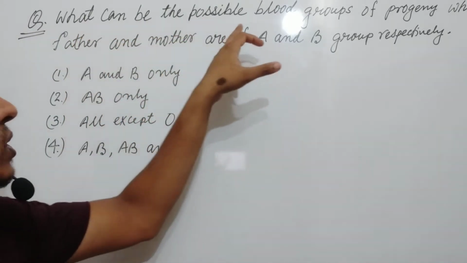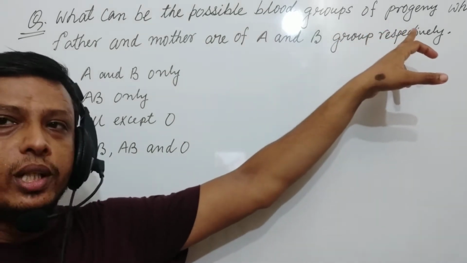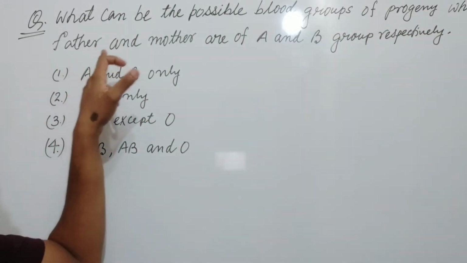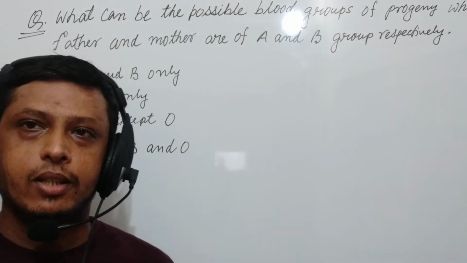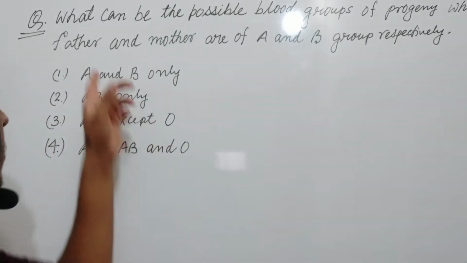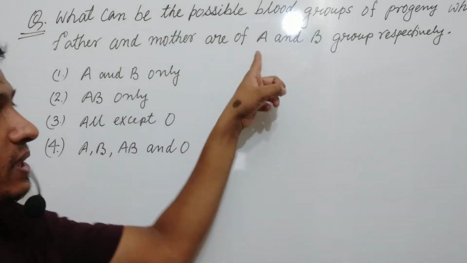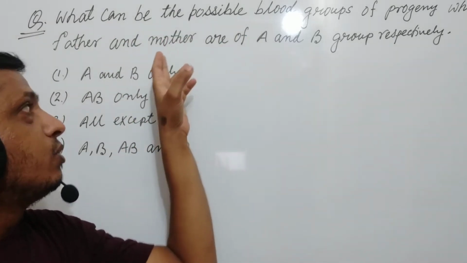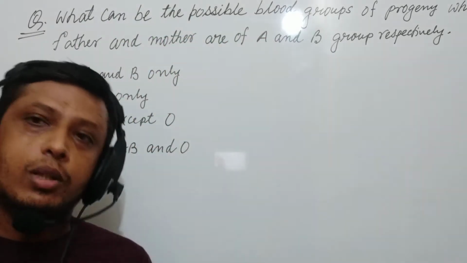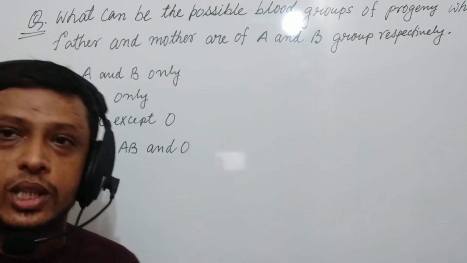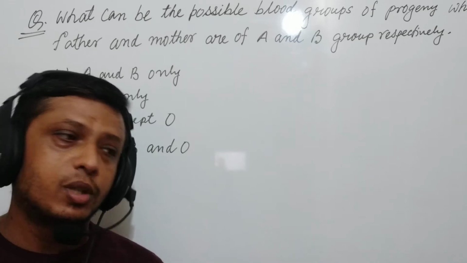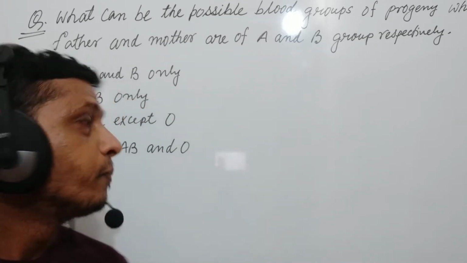What can be the possible blood groups of progeny whose father and mother are of A and B group respectively? So what is given in the question? That there's a father whose blood group is A and a mother whose blood group is B. Then what will be the possible blood groups of the progenies?